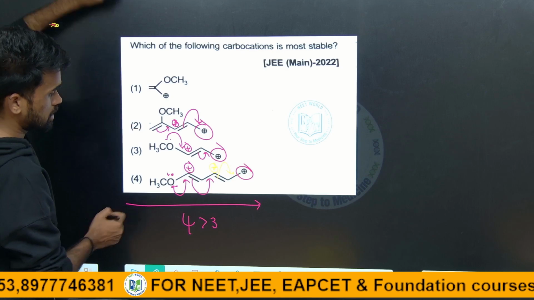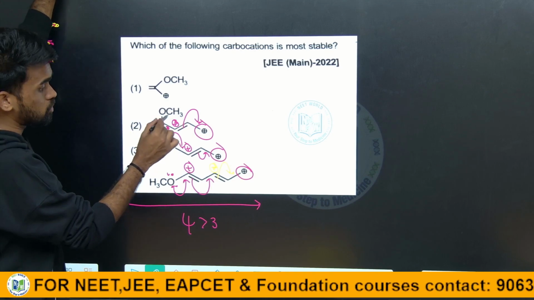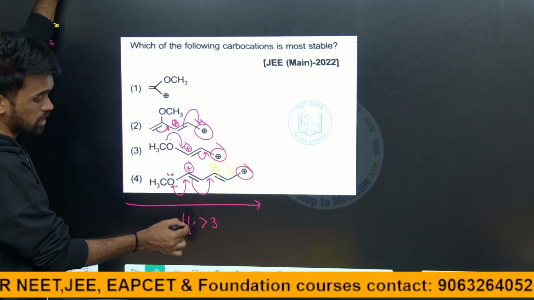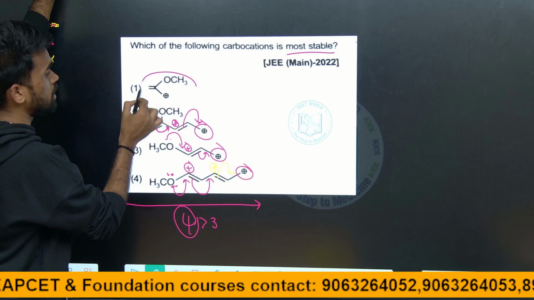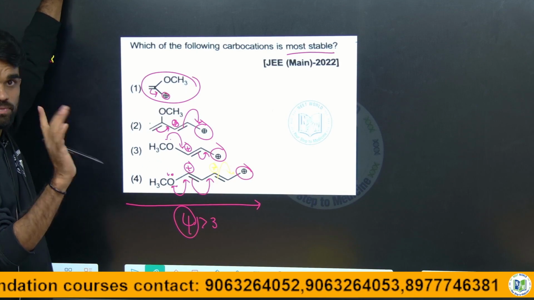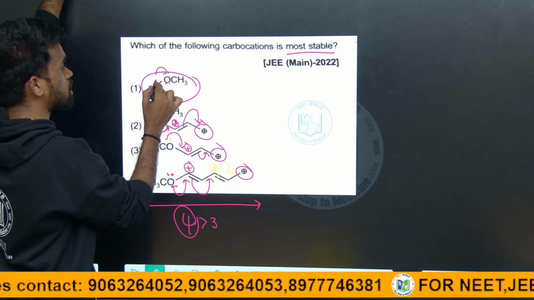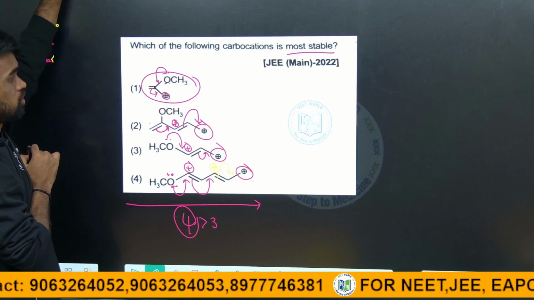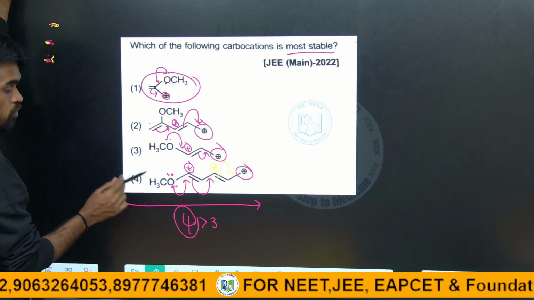This is just involving here, but the number of resonating structures is lesser than the fourth, so that's why I am writing 4 is the most stable one again. So what about here? This positive charge is stabilized by these pi electrons only, just one type. So again I can say there is also cross conjugation in this, right? So this is also least stable, which is least, 1 is least, 4 is most.